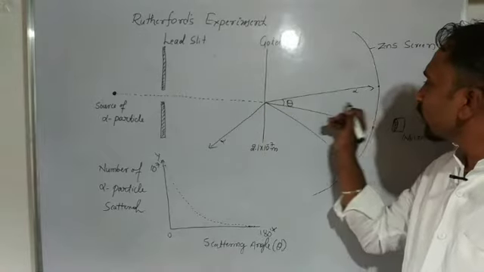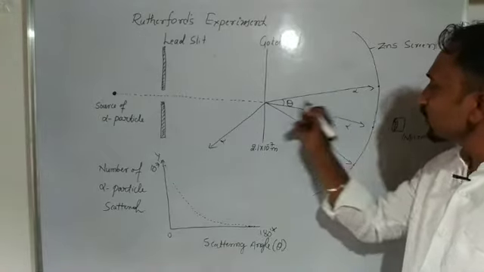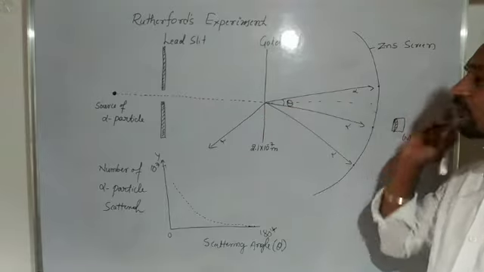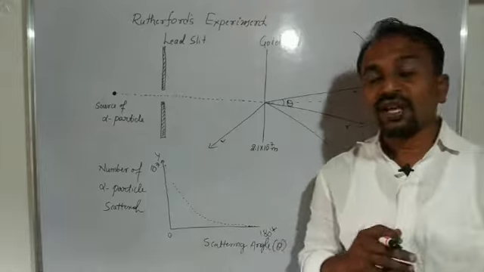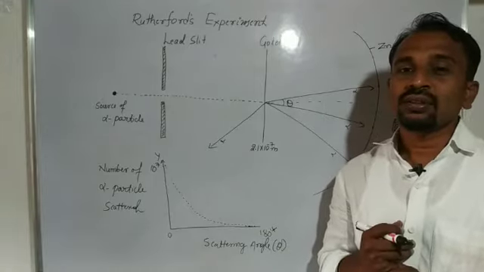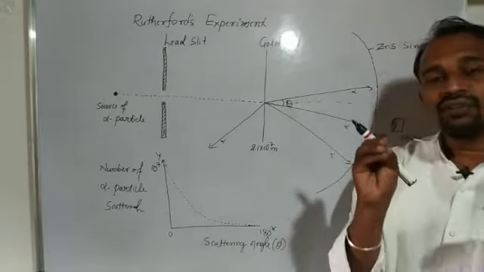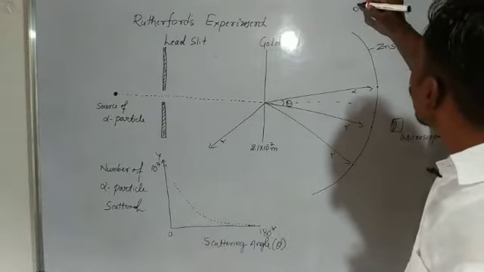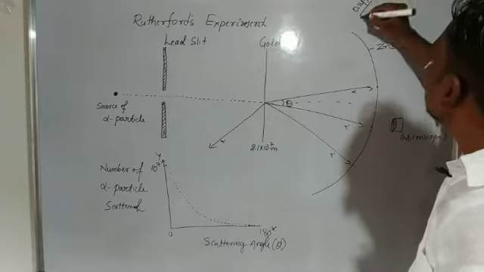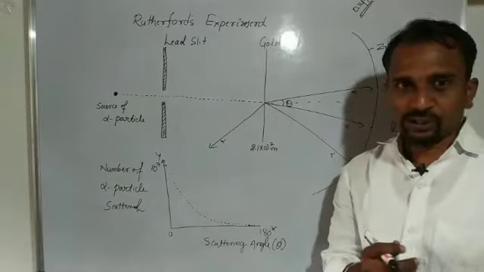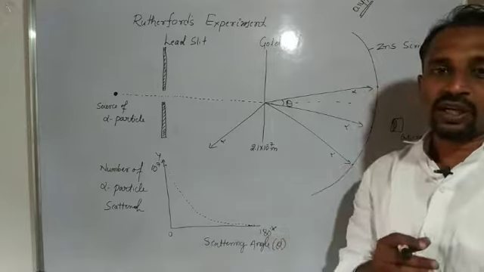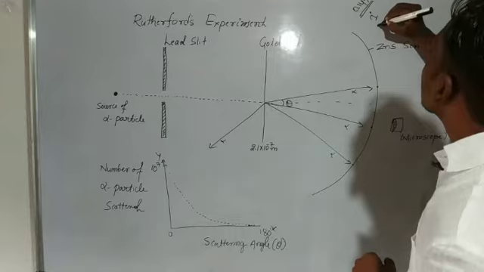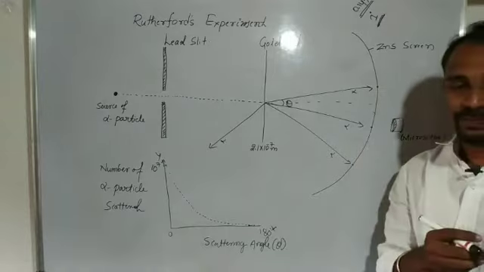In the second observation, only 0.14 percent of alpha particles have a scattered angle greater than 1 degree.